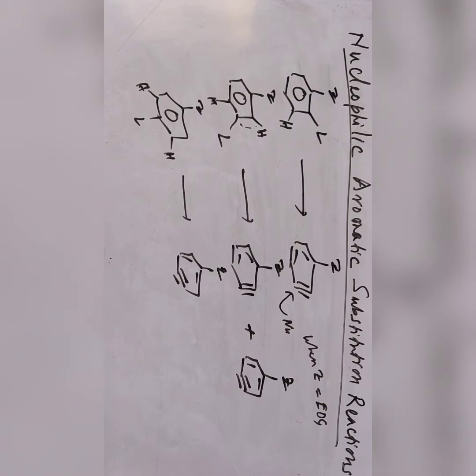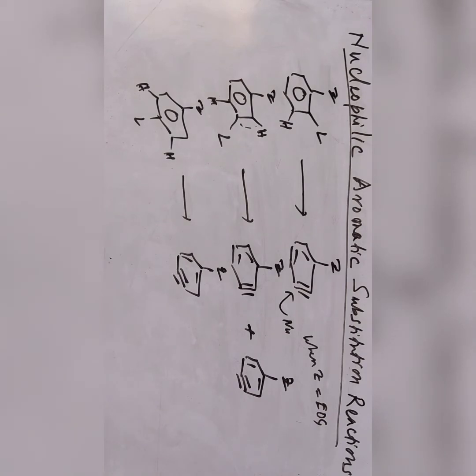In nucleophilic aromatic substitution reactions, we know that the benzene ring itself is a nucleophile because of the pi electron cloud above and below the ring. So a nucleophile cannot attack the benzene ring because both are electron rich and they repel each other. That's why in normal conditions benzene does not undergo nucleophilic aromatic substitution.